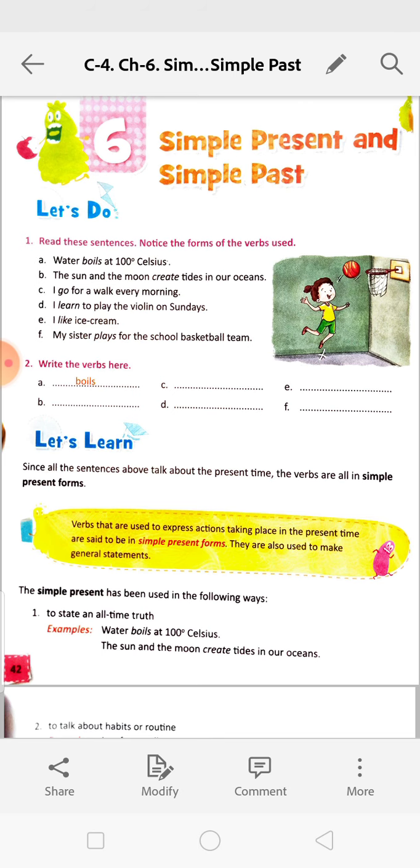My sister plays for the school basketball team. So now she is playing for the school basketball team. Afterwards, she will play for the college basketball team or for the district basketball team. Isn't it? So it may change. So 3 kinds of sentences we state. They are called simple present. That means all-time truth, to talk about habits or routine, and to talk about something that is true for the present time but can change later.